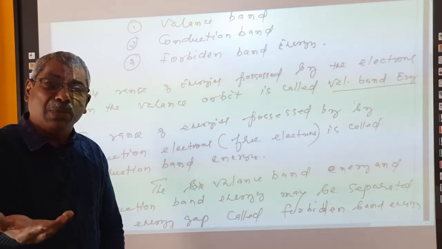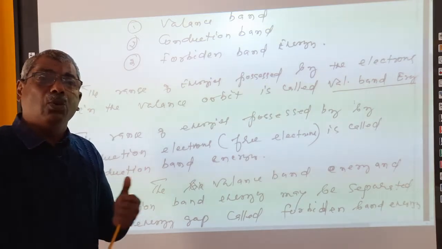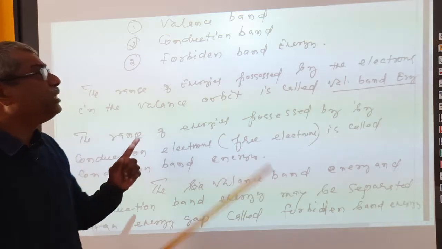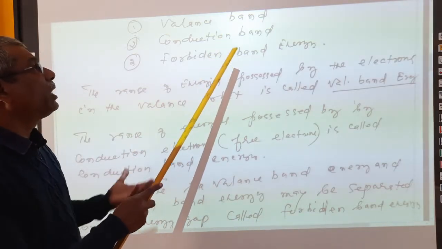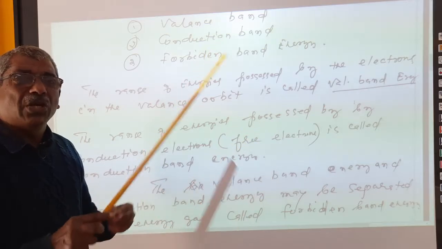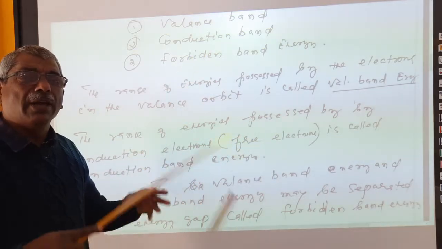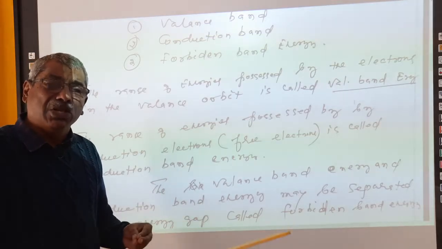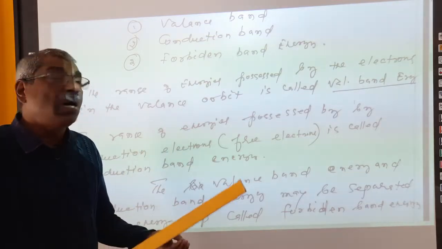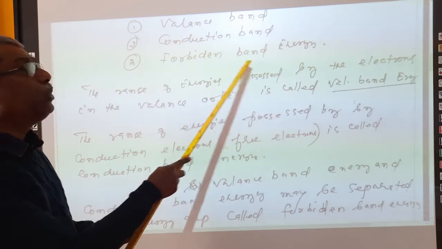They can jump, and if they can overcome the energy gap, then they will be able to reach the conduction band. That means the electrons of the valence band can reach the conduction band if they get sufficient energy so that they can overcome the energy gap, what you call forbidden band.